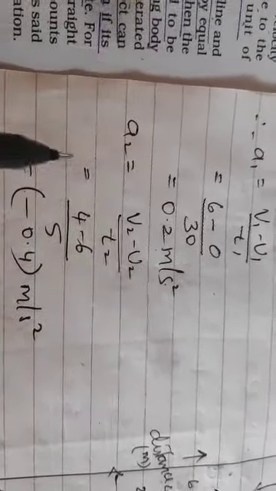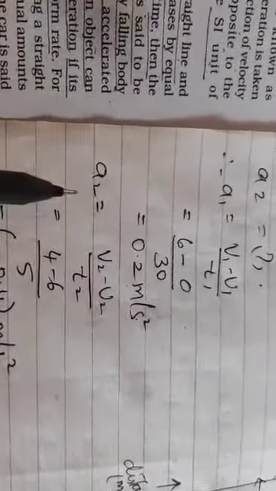Whereas for the second part of the journey, V minus U, that is 4 minus 6. Did you understand it? 4 is lesser and 6 is greater, and it takes place in 5 seconds. So 4 minus 6 upon 5, negative 0.4 meter per second square. I told you negative of acceleration is said to be a retardation. So second part of the journey was a retardation motion. Is this point clear or not?